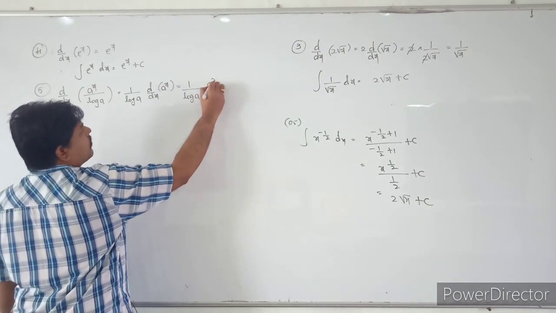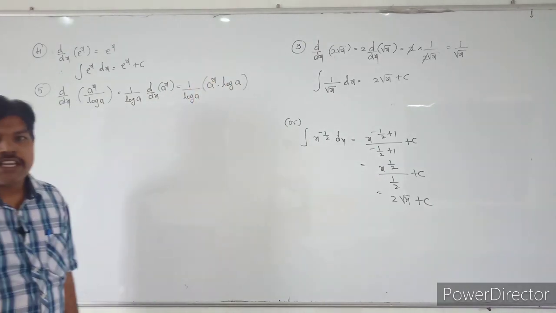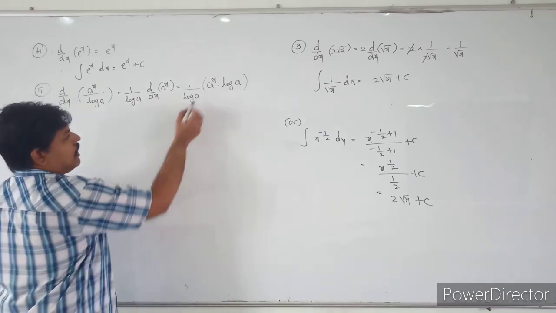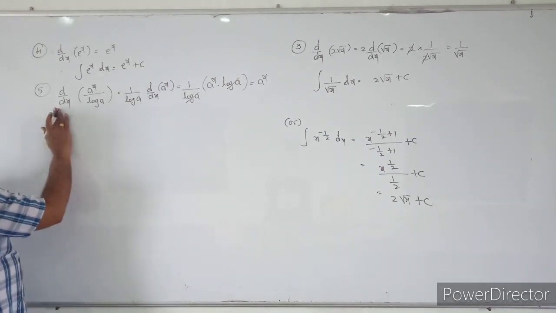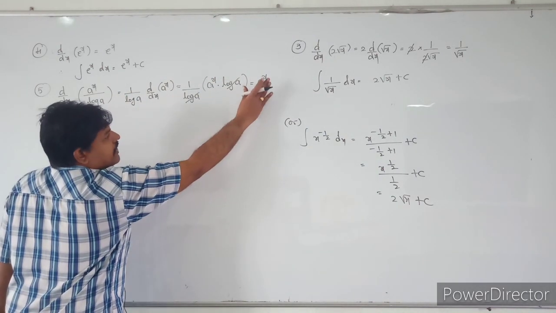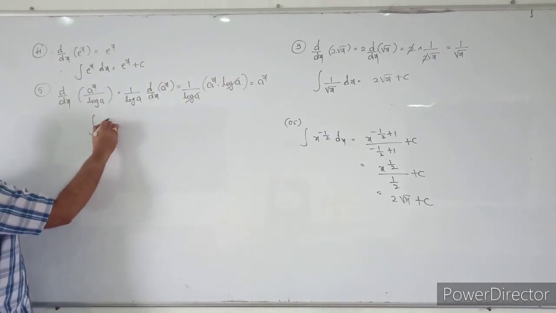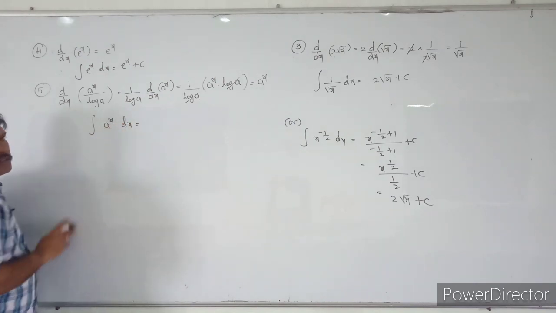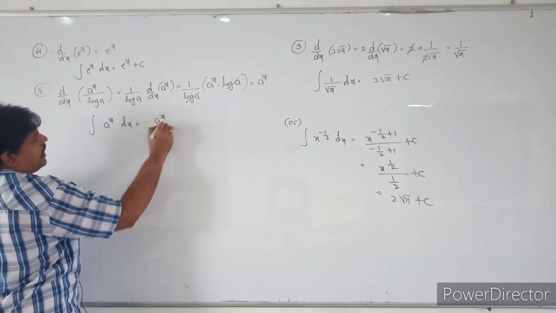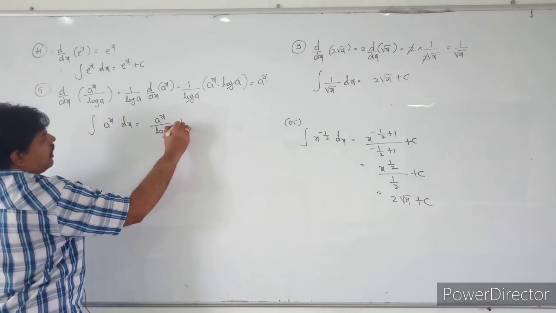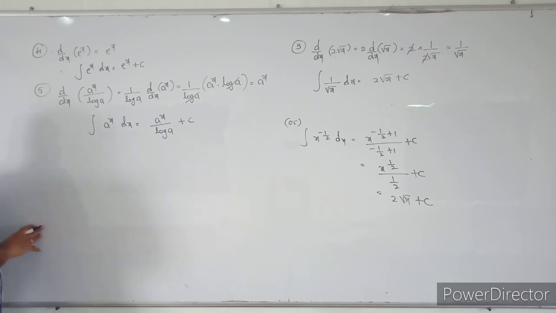The derivative of a power x is a power x into log a. So here this log a will be cancelled, and it will become a power x. So the derivative of this function is a power x. The integral of this function is a power x by log a. So the integral of a power x into dx is nothing but a power x by log a plus c.